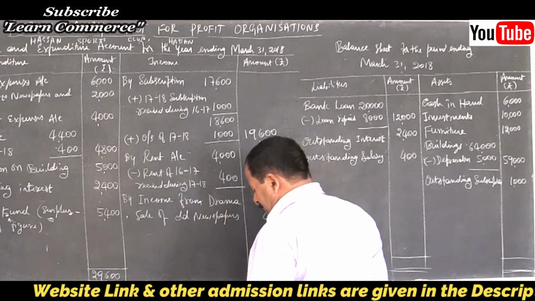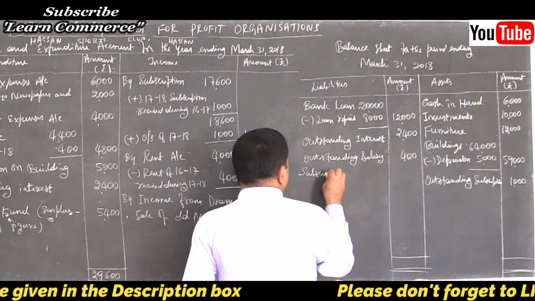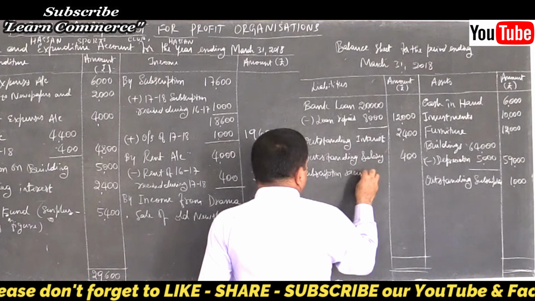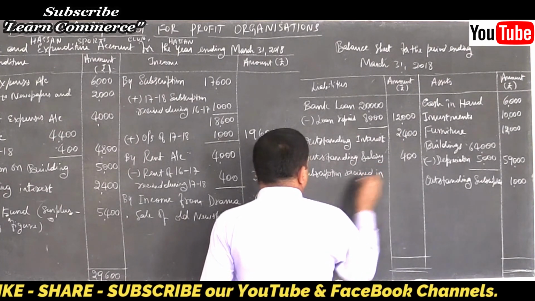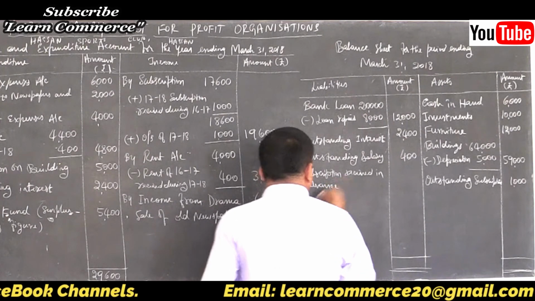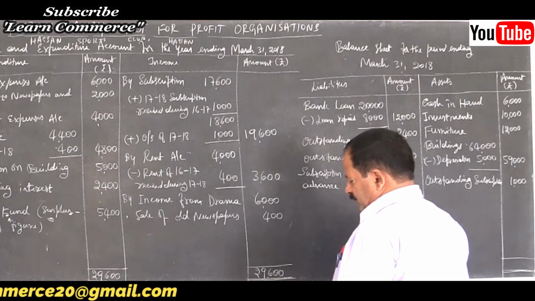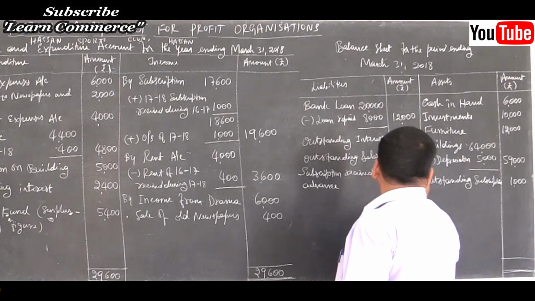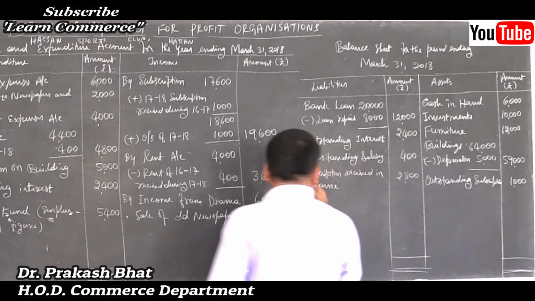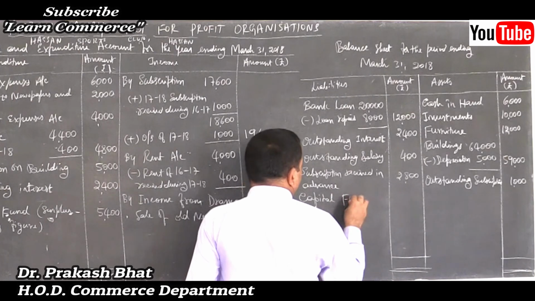Then subscriptions received in advance. Income received in advance is a liability. Subscription received in advance, 2,800. Then capital fund.